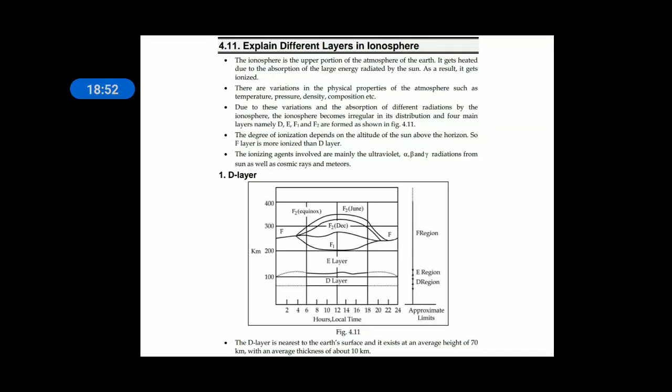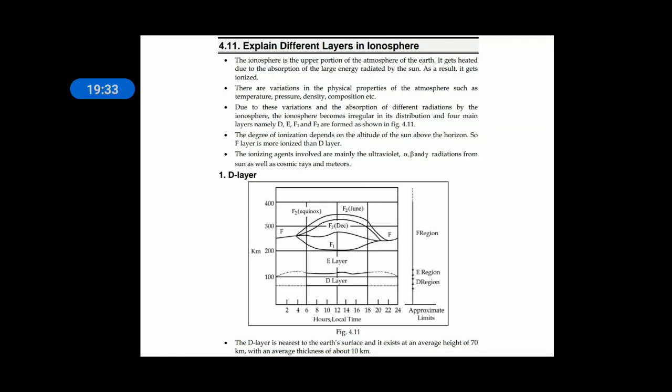The degree of ionization depends on the altitude of the sun above the horizon. So the F layer is more ionized than the D layer. The distance between the D layer and the sun and the distance between the F layer and the sun are different. The F layer is very near to the sun, whereas the D layer is far away from the sun. Hence the F layer is more ionized than D. The ionization is because of UV, alpha, beta, gamma radiation from the sun, as well as cosmic rays and meteors.